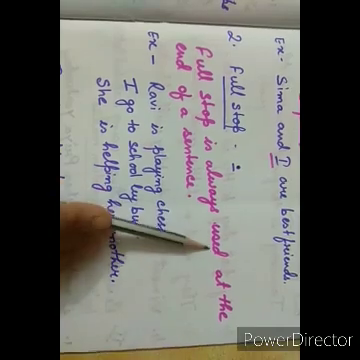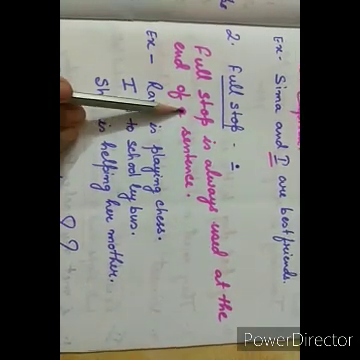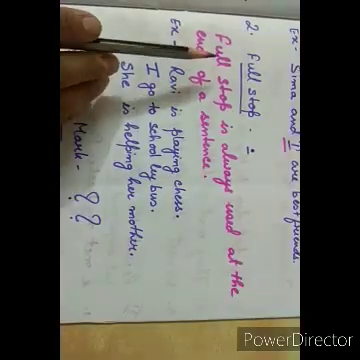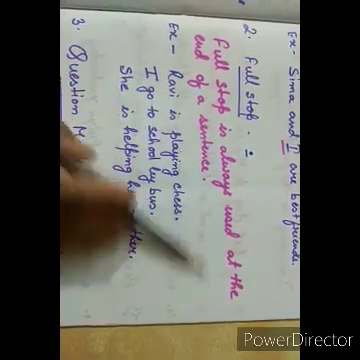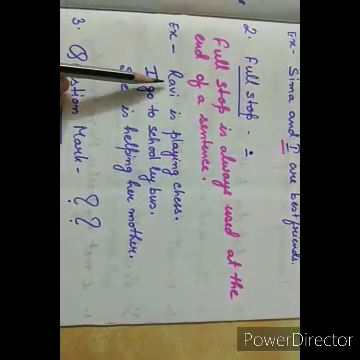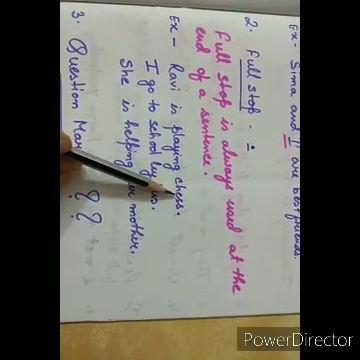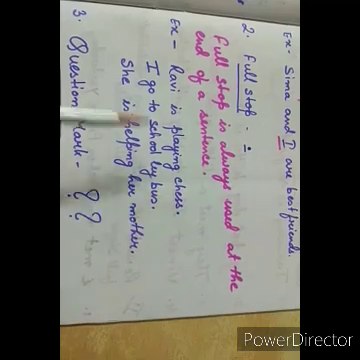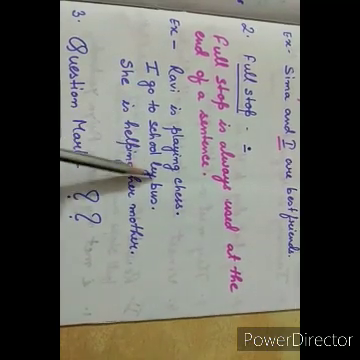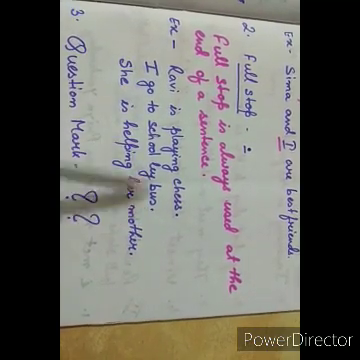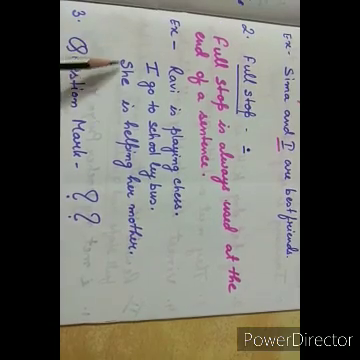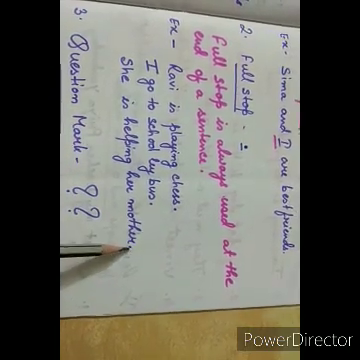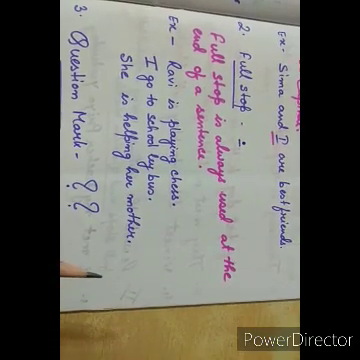Full stop is always used at the end of a sentence. For example, Ravi is playing chess. At the end of the sentence, we used full stop. I go to school by bus. Here again the sentence is completed. Full stop is there. She is helping her mother. Again the sentence is completed and full stop is there.